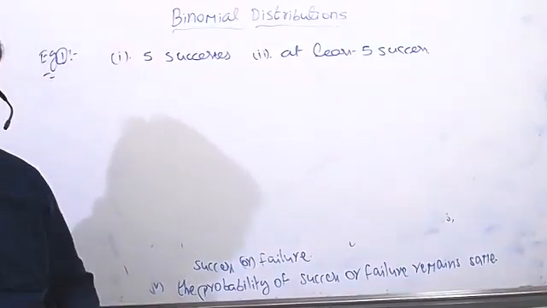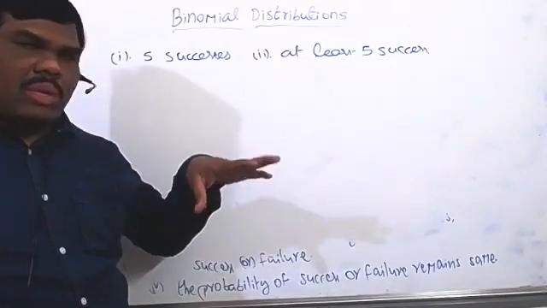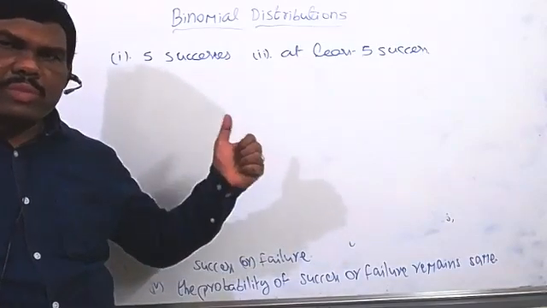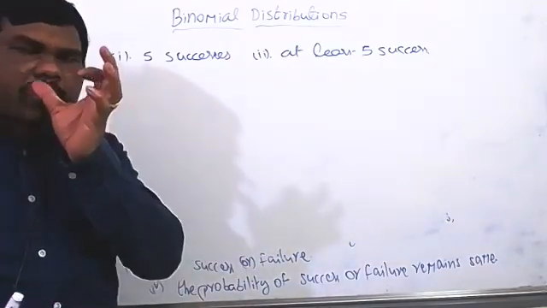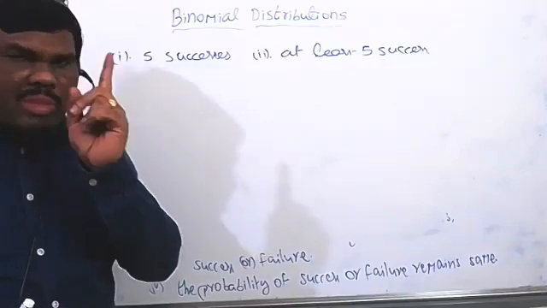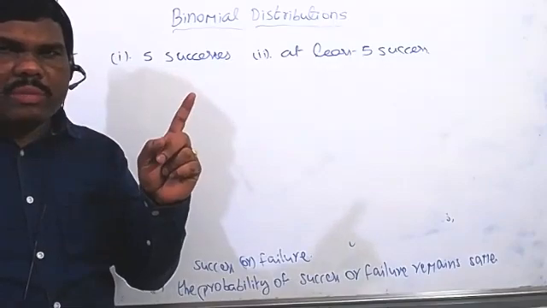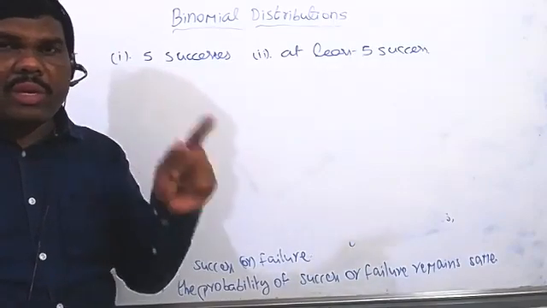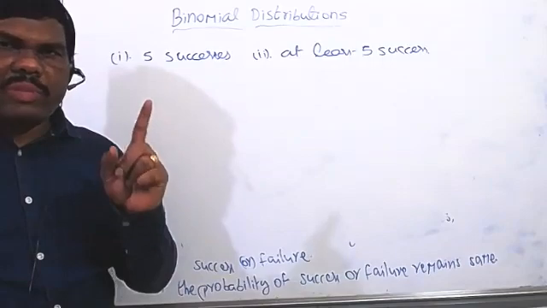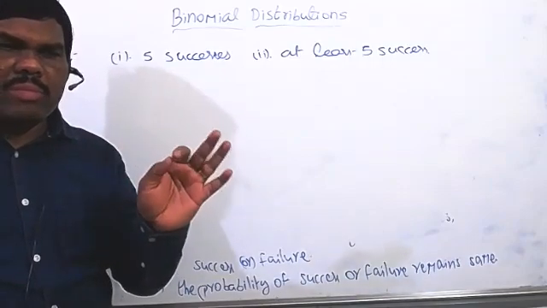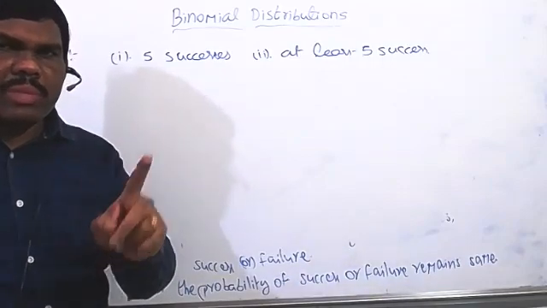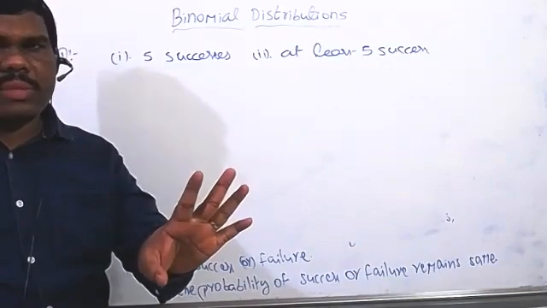There is no need to take 6 power 6 times. They told very clearly the probability of getting an odd number is a success. So first, what is the probability of getting an odd number in one die? That is the success.